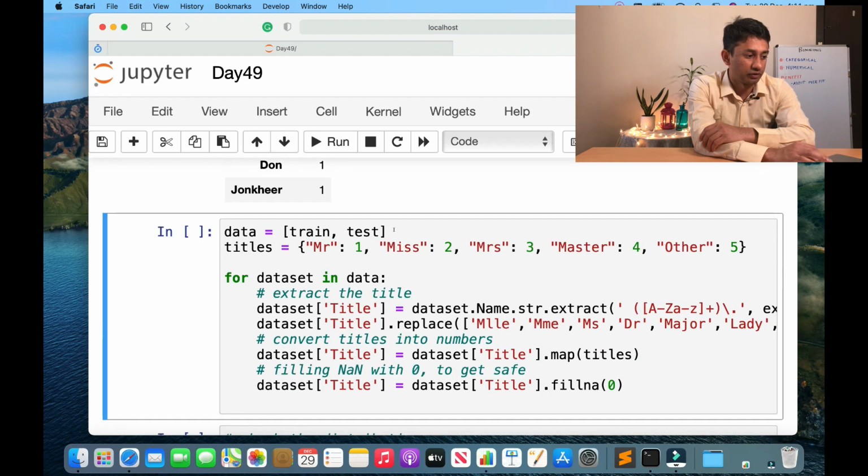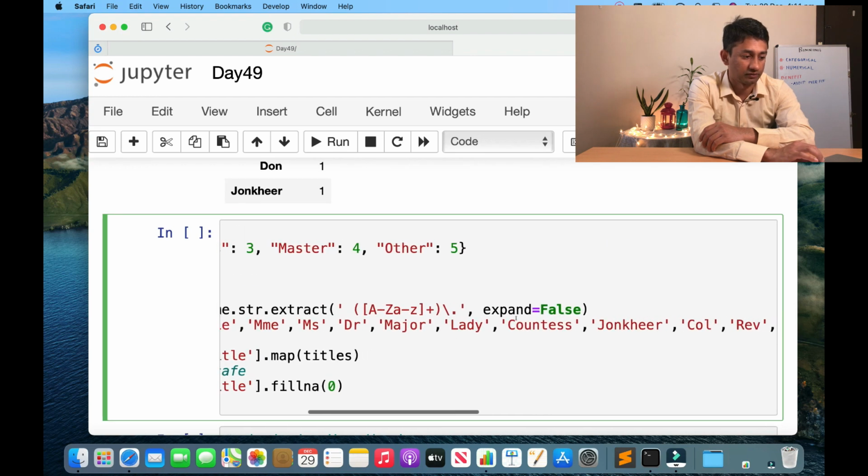Now I'm going to use both the training and test data set. I'm creating the mapping here. So this is the mapping, and I'm going to say that Mr. should be replaced with 1, Miss should be replaced with 2, and so on. In this data set, I'm just extracting the title, and I'm using the .replace functionality.